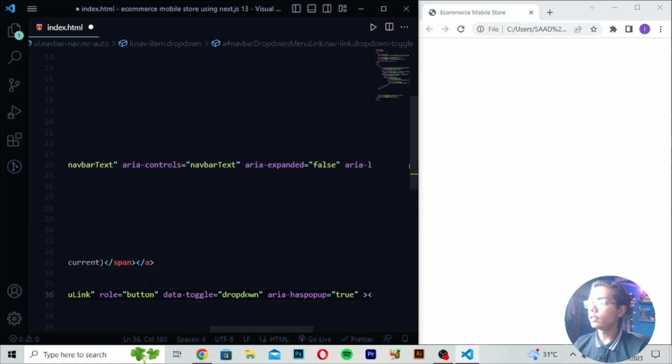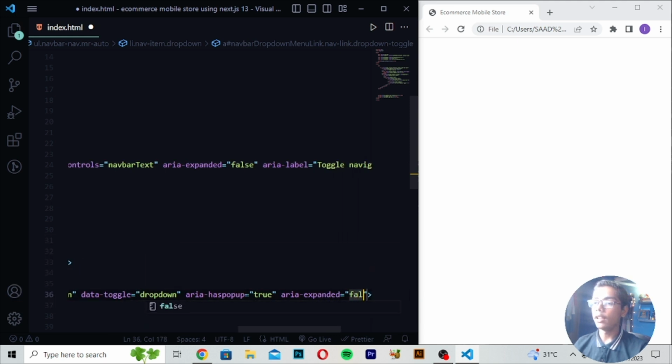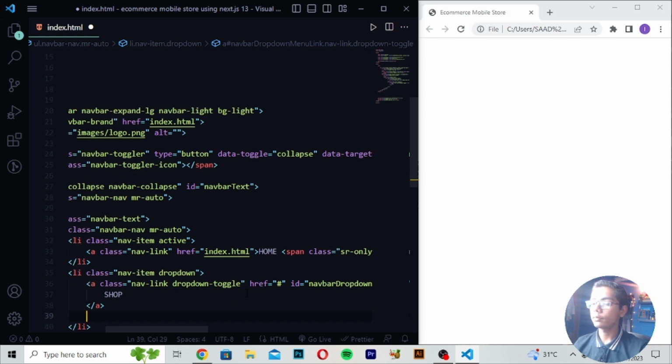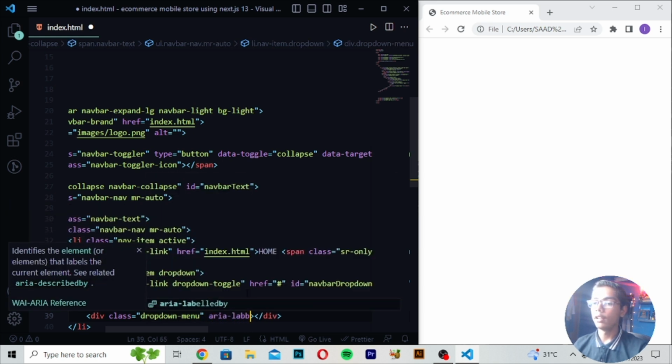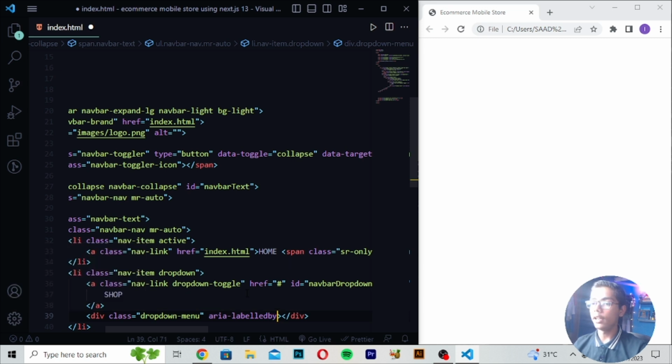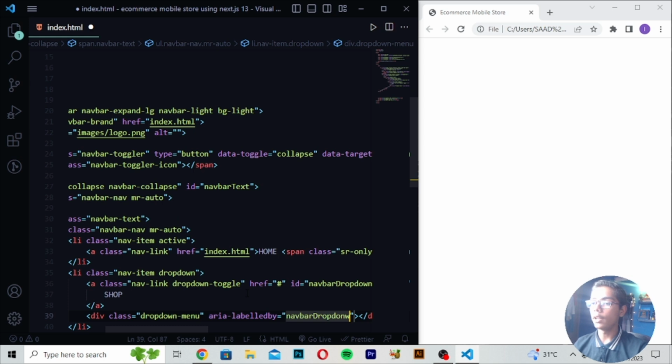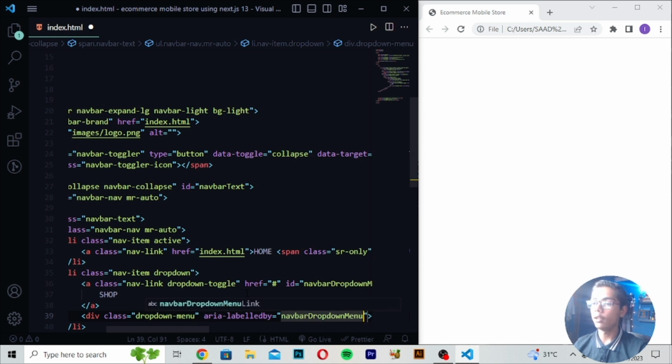And after writing this you have to write aria-expanded, and in aria-expanded here I will be writing false. Then write here Shop. Here you have to write div class dropdown-menu. Then you have to write aria-labelledby. So here I will be writing aria-labelledby, right here equals, and write navbar. Then you have to write dropdown, and then menu link.